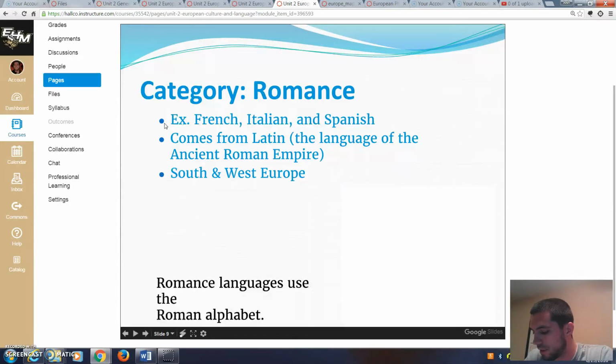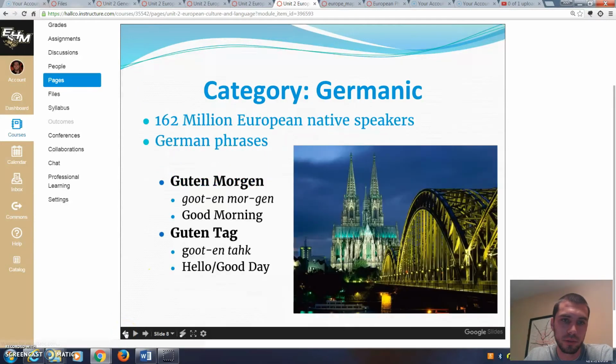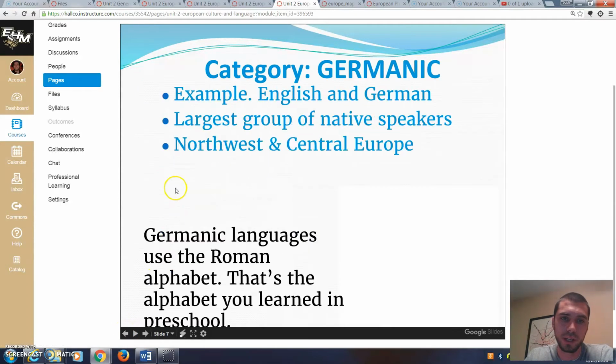Number 25, name two examples of Germanic languages. Well, let's go back to the Germanic ones. And you got your example right here. Excuse me. If we look at this bullet point, it'll tell you, here's the example, okay? And there are two Germanic languages right there, okay? In that bullet point, and that'll give you the answer to number 25. Okay.